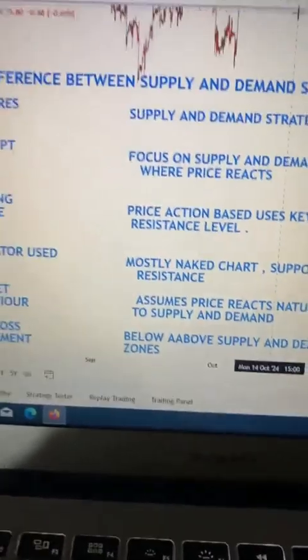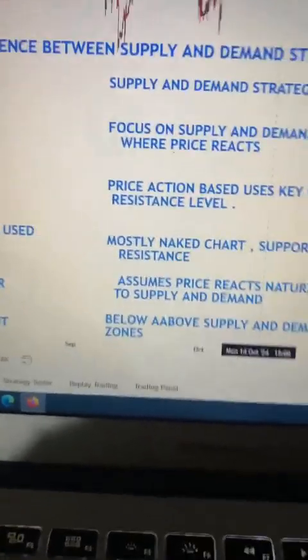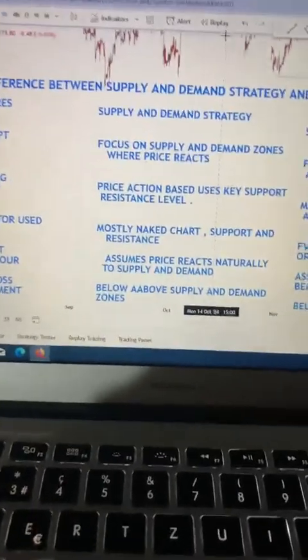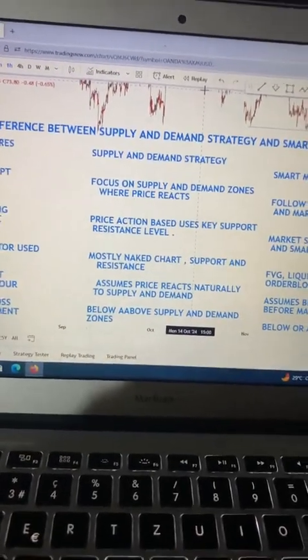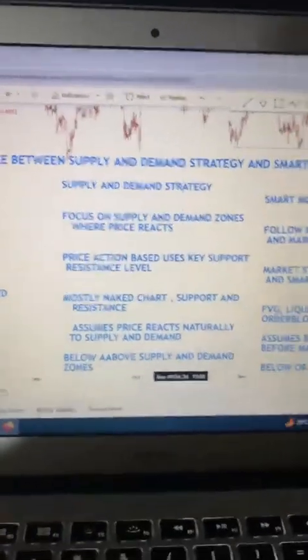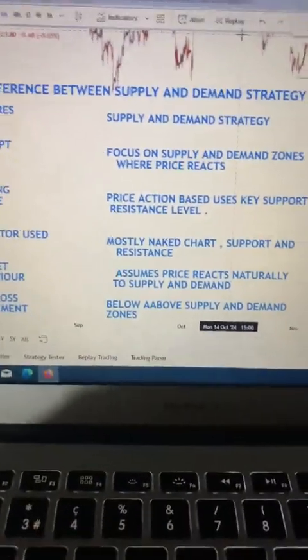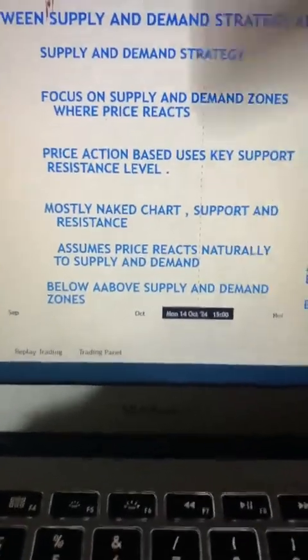As a supply and demand trader, we must understand price action very well. Very, very well. That's why you need my book. Even if you are a supply and demand trader, a smart money trader, or a price action trader, it will work for you. I simplified it and finished the work for them, due to my experience.